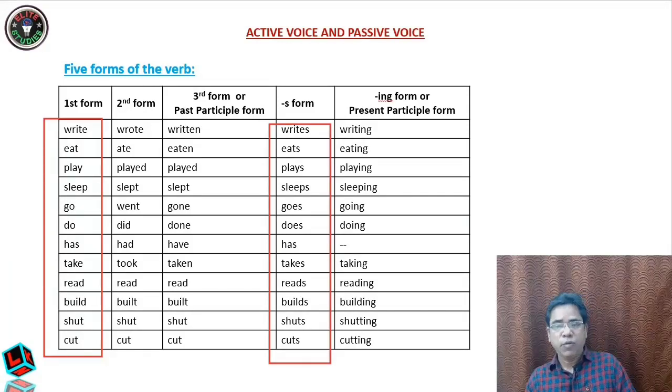Whenever s is added to a noun, it becomes a plural. But it is the opposite in case of verbs. When s is added to a verb, it becomes a singular. Don't forget, my dear students, these things you should never forget. These are the very, very basic requirements of English grammar.